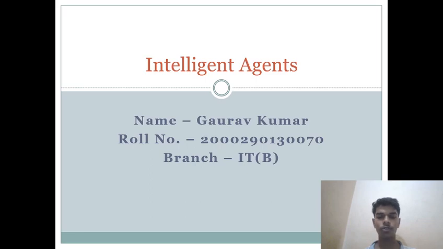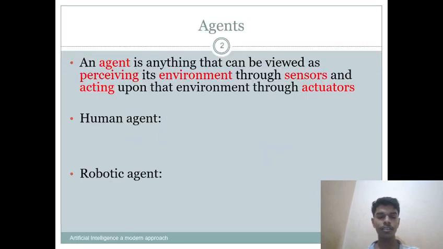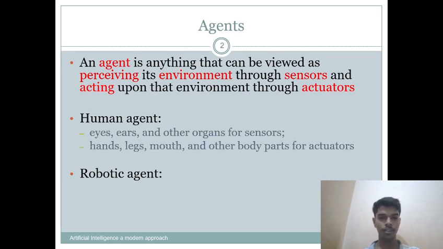And today we are going to discuss the topic intelligent agents in artificial intelligence. So what are agents? An agent can be viewed as perceiving its environment through sensors and acting upon that environment through actuators. For example, human agent and robotic agent. These two are agents which perceive from their environment and then act upon that environment through actuators.